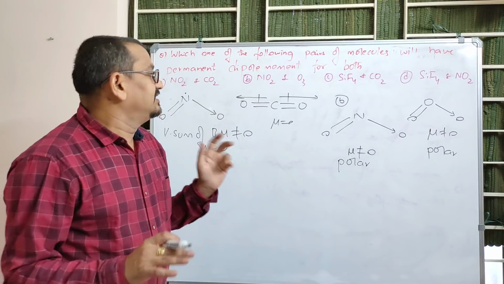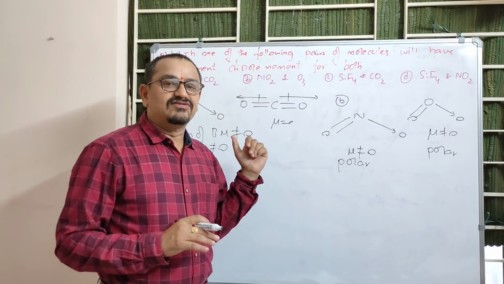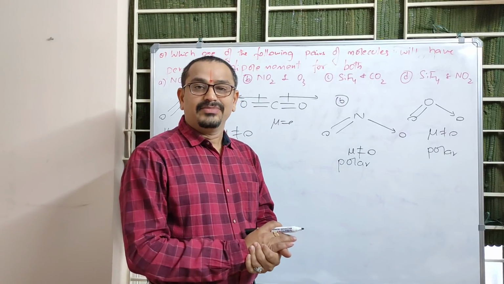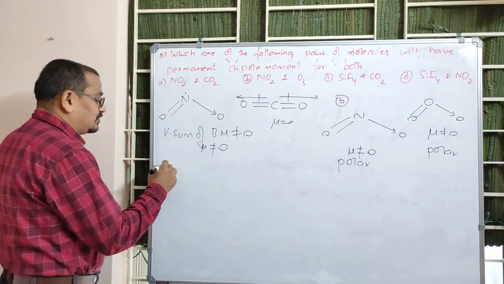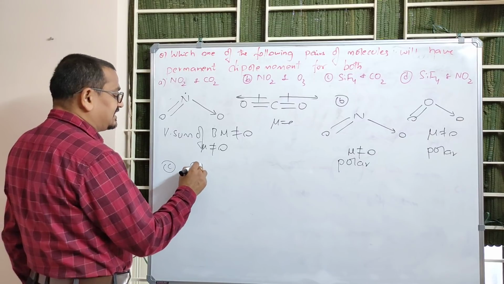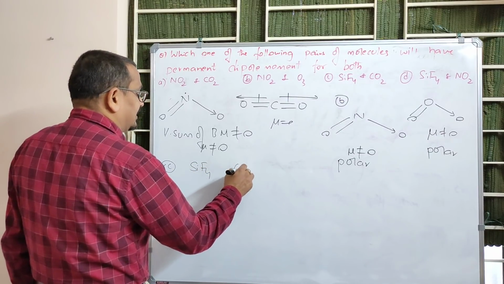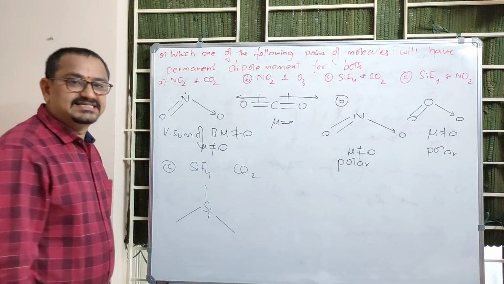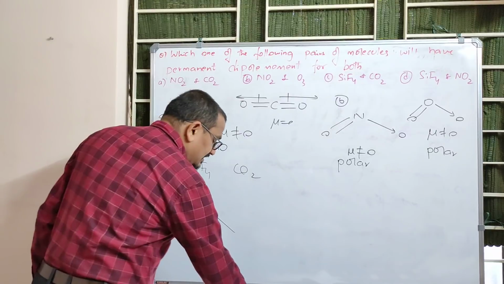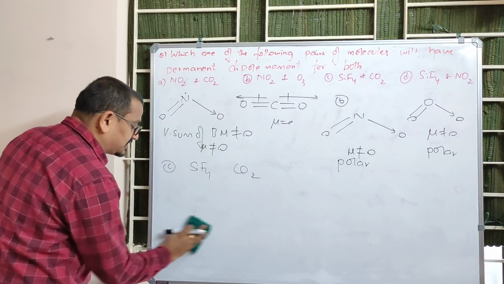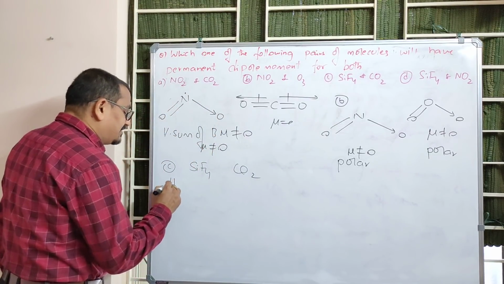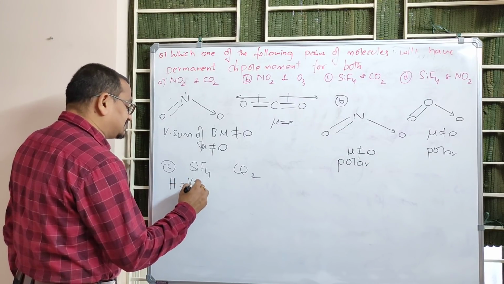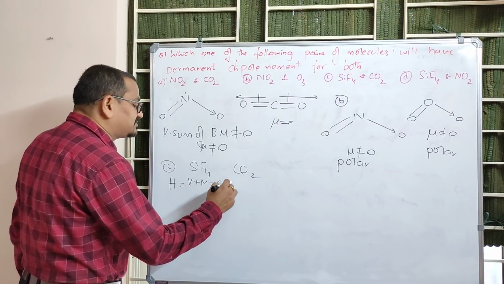Okay, immediately, once we get the answer, students will go to the next question. No, we have to see the remaining options also without fail. Right? In option C, what's given? Silicon tetrafluoride, SiF4, and carbon dioxide. Silicon tetrafluoride is tetrahedral in structure. So you have to find the hybridization. We have a shortcut for finding hybridization, right? Hybridization can be known with bond pairs and lone pairs. What are they? Valence electrons plus number of monovalent atoms minus cation charge plus anion charge, divided by 2.